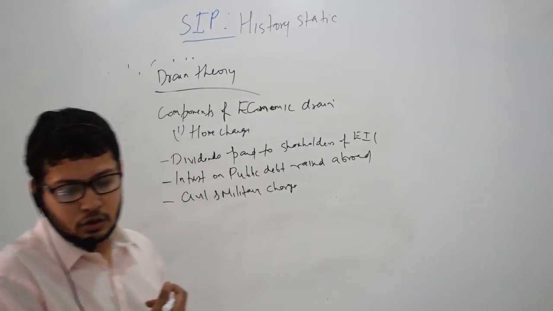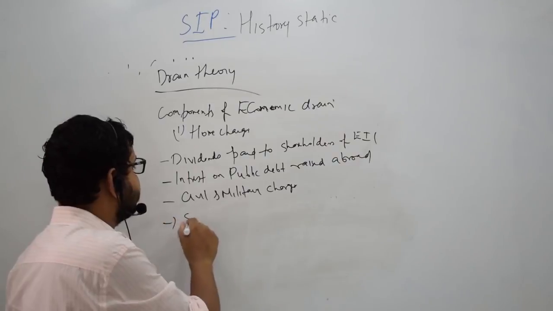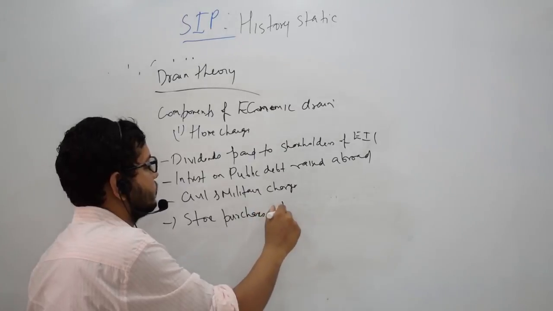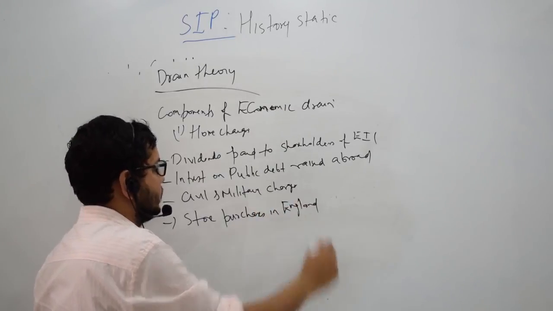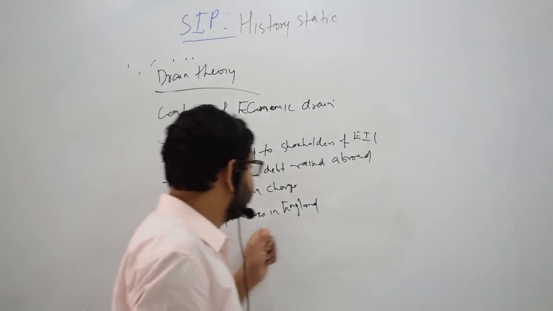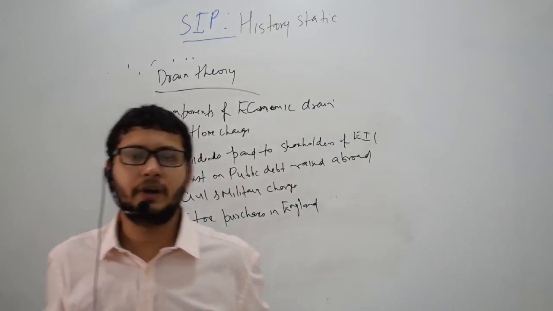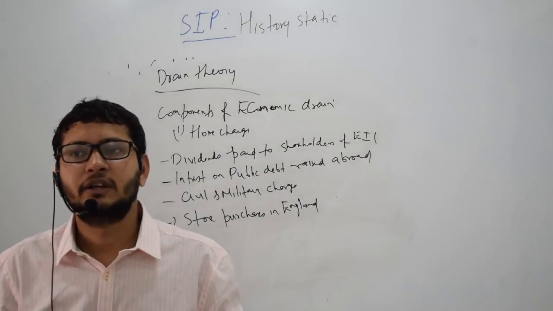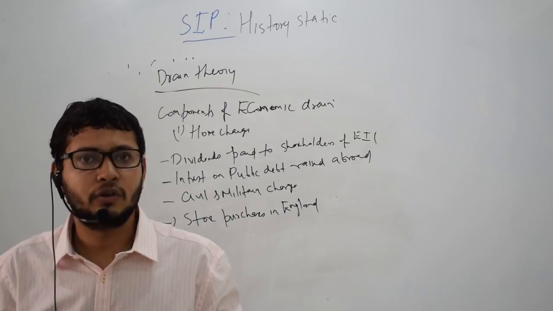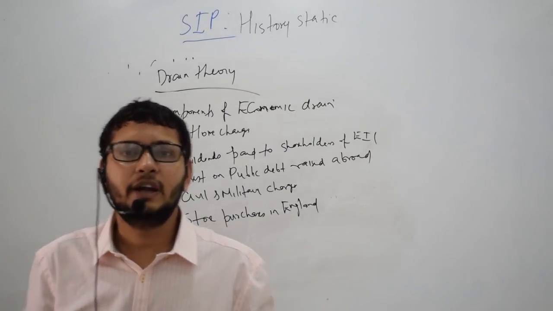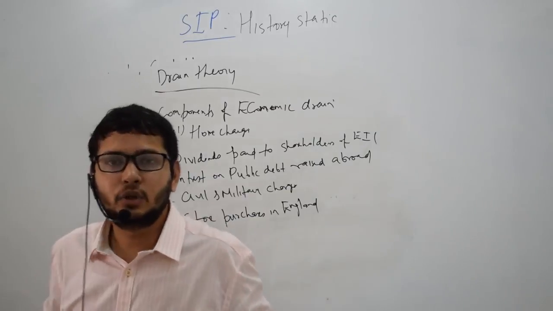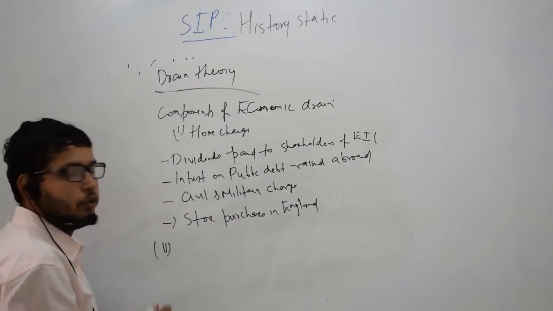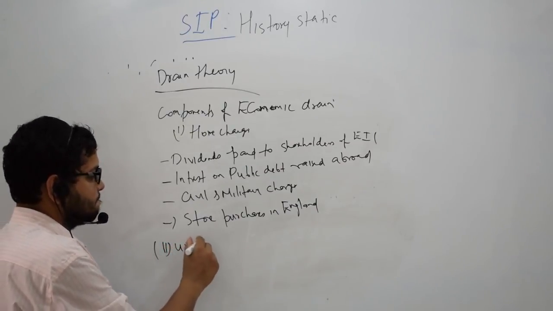And fourthly, stores purchases in England. This means that the procurement which the Secretary of State used to do in England for running India's administration was also because of India's subjugation to the British rule. The second component of economic drain was use of Indian Army